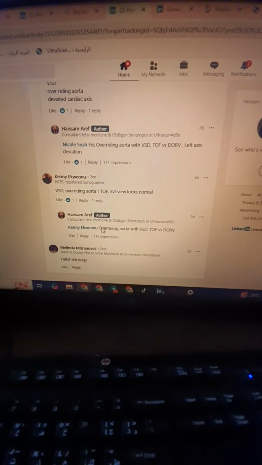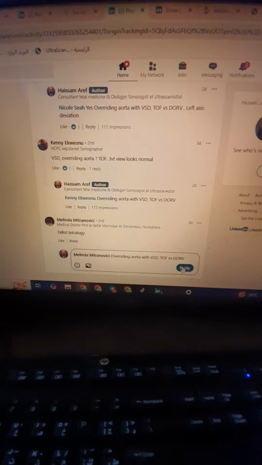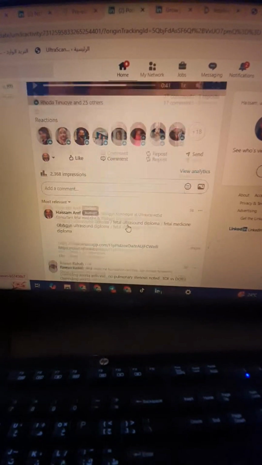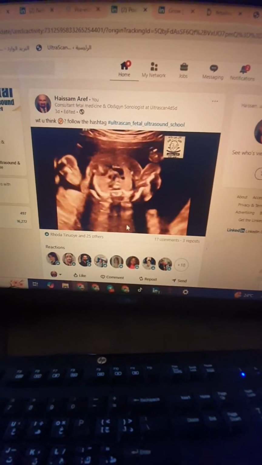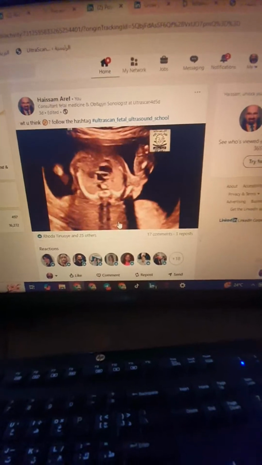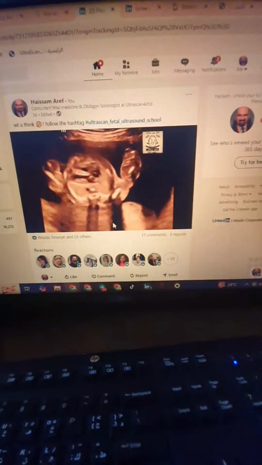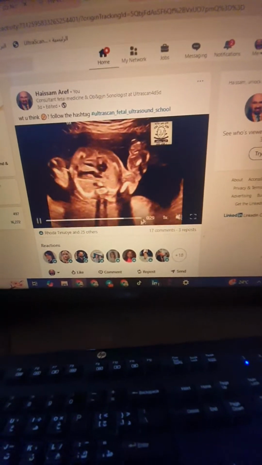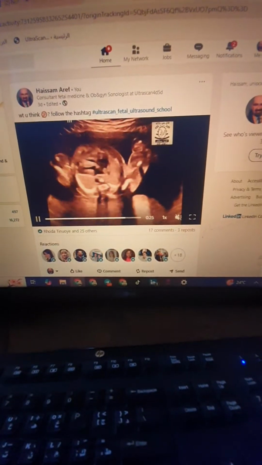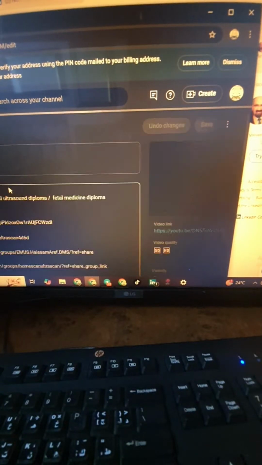And yes, bravo. The friends are saying the three vessel view is looking normal. Who said it's looking normal? Is it the normal size of the pulmonary in comparison to every case? No, it's not the normal size of the pulmonary. So we should take this into consideration, and we will change here the description of the case.